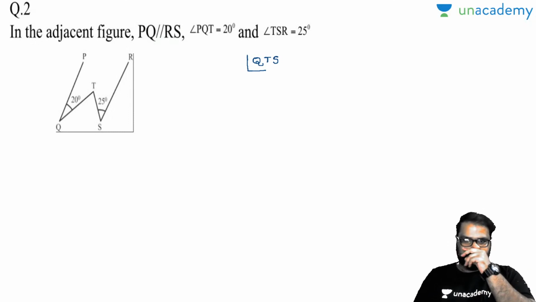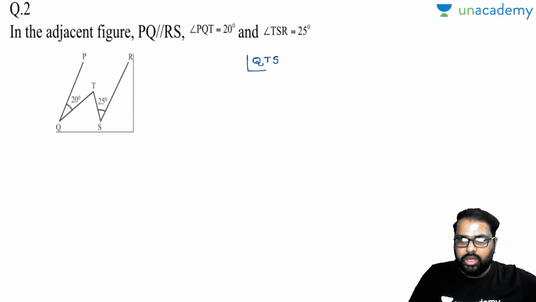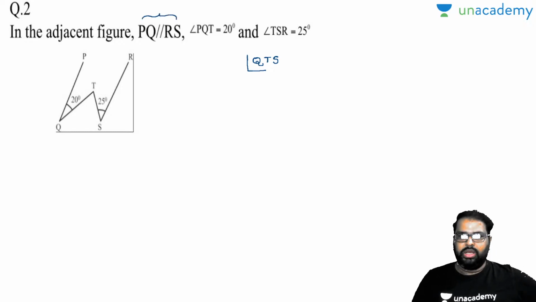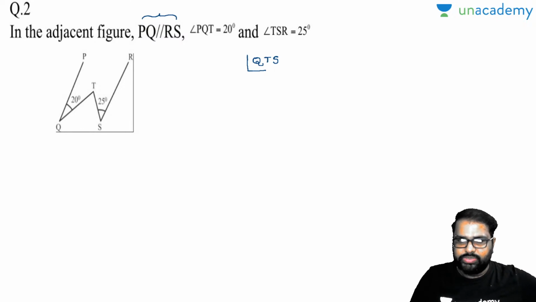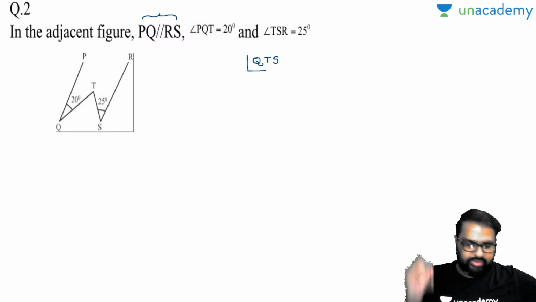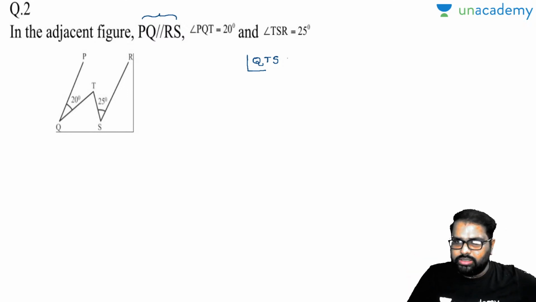Now this is the question asked. In the adjacent figure, PQ is parallel to RS. Okay, fine. Angle PQT is given as 20 degrees. Okay. Angle TSR is given as 25 degrees. Now you are asked to find out how much angle QTS is.